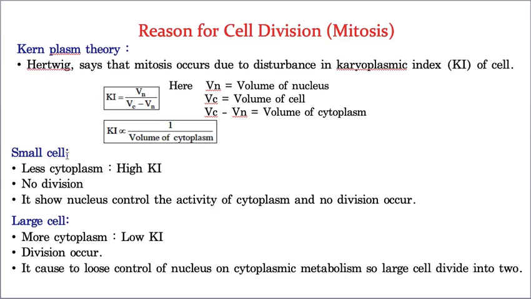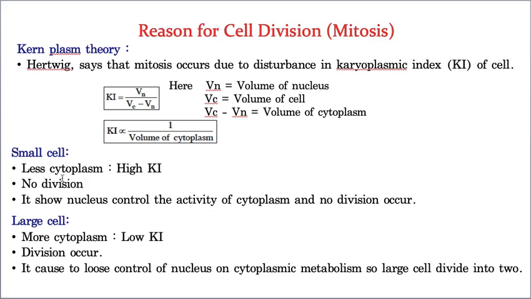Now imagine one cell that is very small, consisting of less cytoplasm and more nucleoplasm. Such a small amount of cytoplasm can be easily managed by the nucleoplasm. That is the reason why small cells do not participate in cell division. Just a small recap I am giving you. Now a cell consisting of more nucleoplasm, I'm talking about small cells, okay?